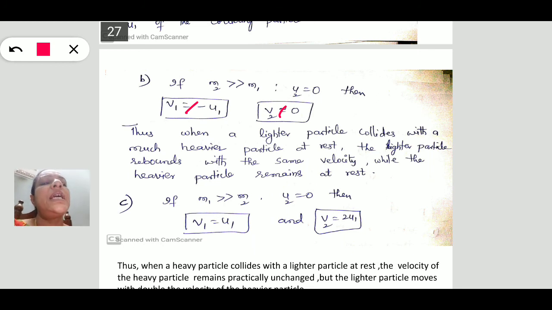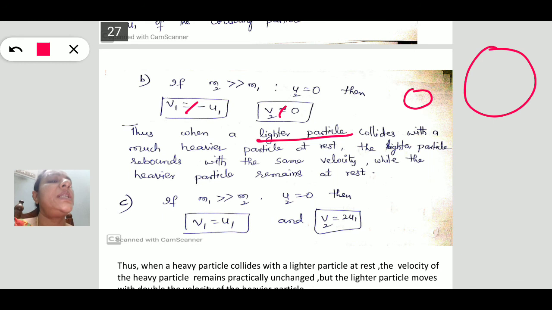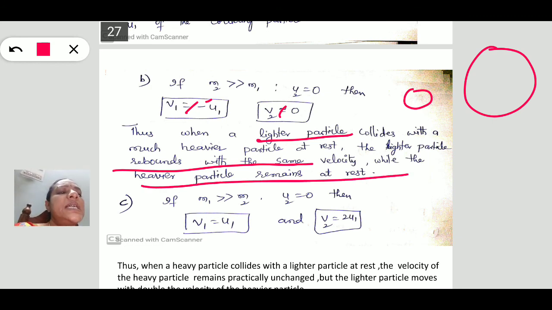That means in the interaction between a lighter particle and a heavier particle, the lighter particle rebounds with the same velocity, while the heavier particle remains at rest.